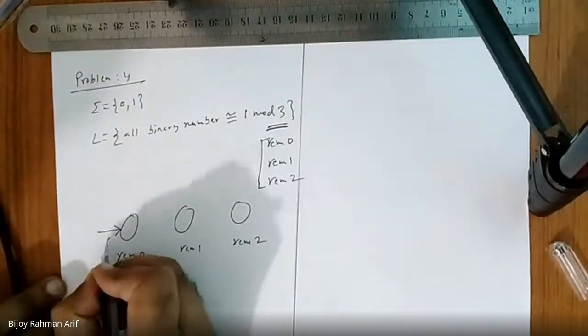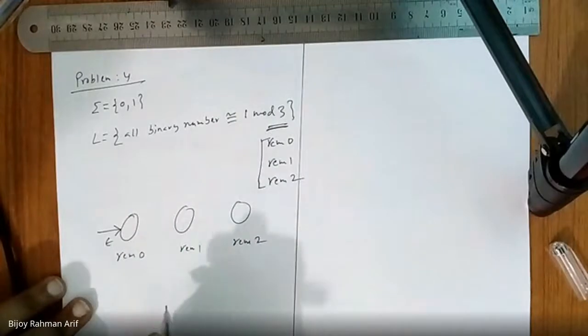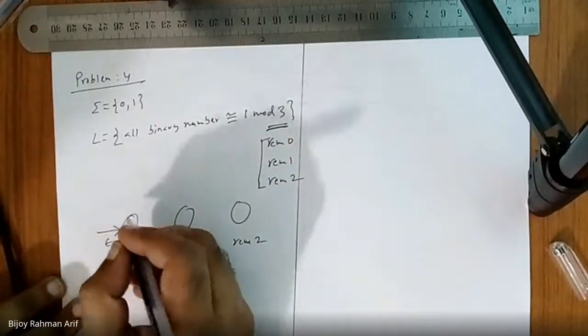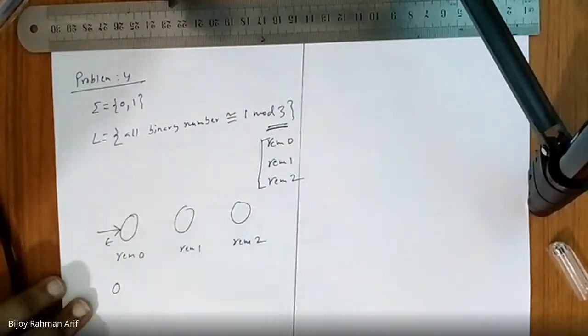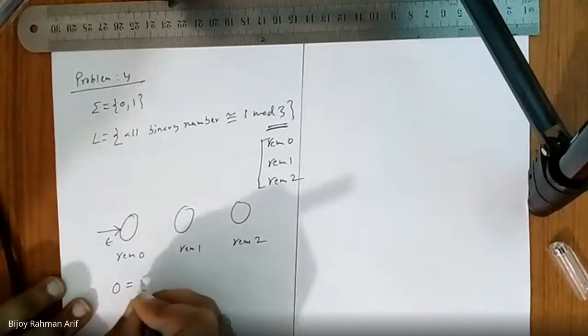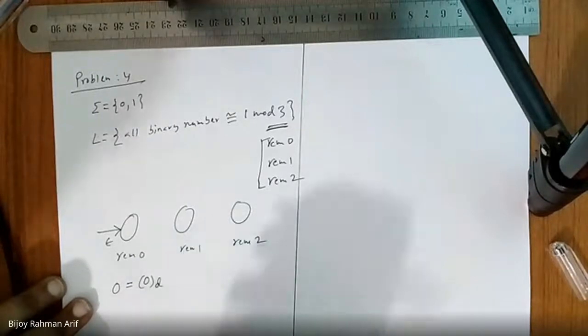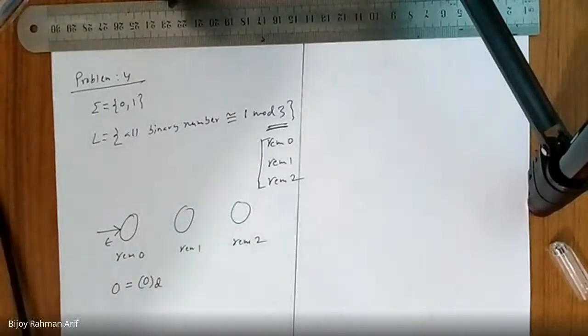Initially, let's say 0. Then what would be the remainder? 0 is nothing but 0 in decimal. So what would be the remainder? 0 mod 3 is what?